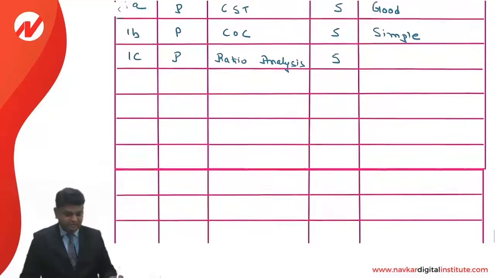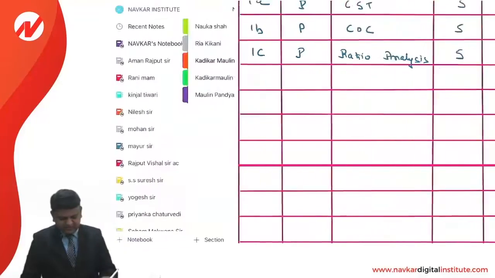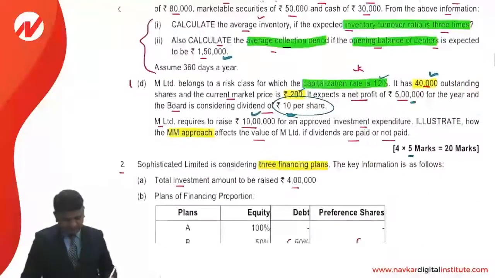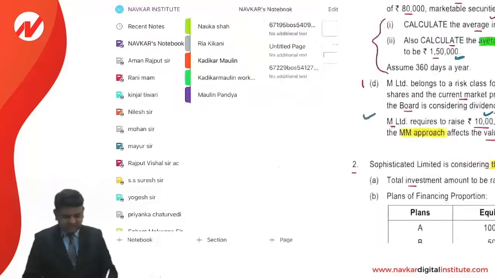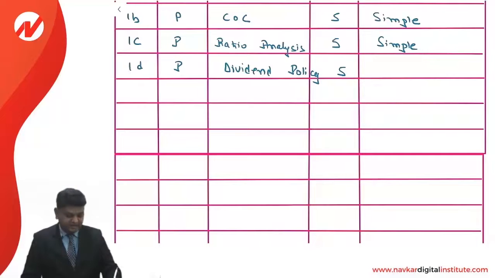It is a 5 marks question. Very simple question and short question too. 1D is from the dividend policy. That is again an extremely simple question. Similar to this, a number of questions have been provided by the institute in the module on dividend policy. It is a 5 marks question, and again a very simple question.